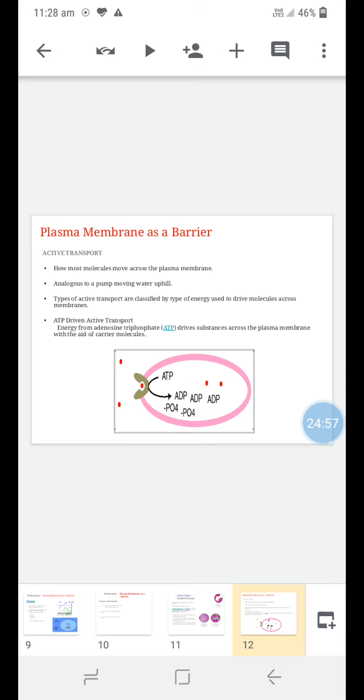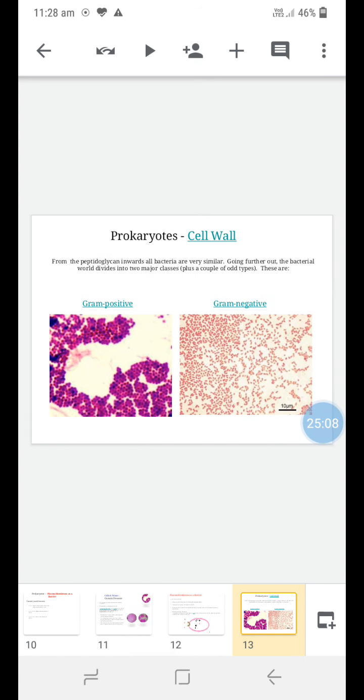Due to the energy from the ATP, this substance or molecule will move across the plasma membrane with the help of a carrier molecule. Then the cell wall is also an important component of the prokaryotic cell.